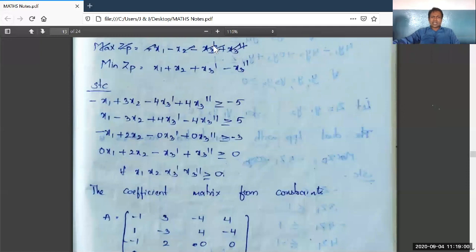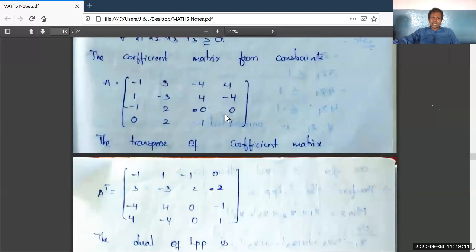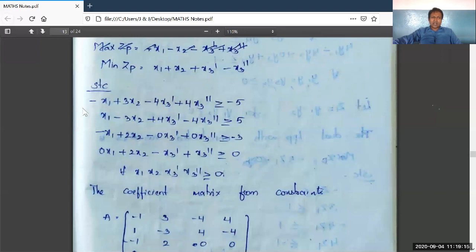Right. From this standard primal LPP, we observe carefully that the objective function is of minimum type with all constraints greater than or equal to type. Now let us see the next step of writing coefficient matrix from the constraints part. We have to take the coefficient matrix elements as -1, 3, -4, 4, 1, -3, 4, -4, -1, 2, 0, 0, 0, 2, -1, 1.